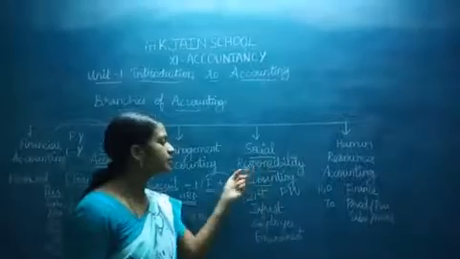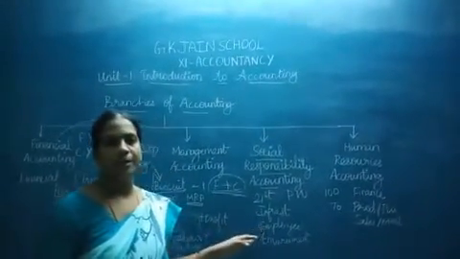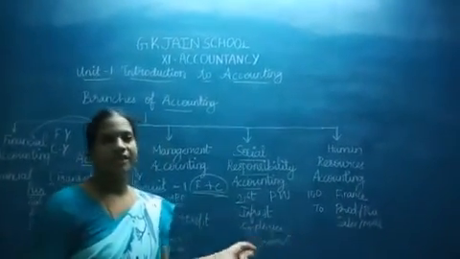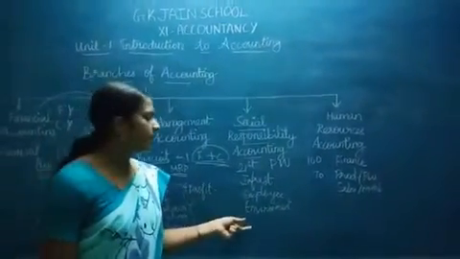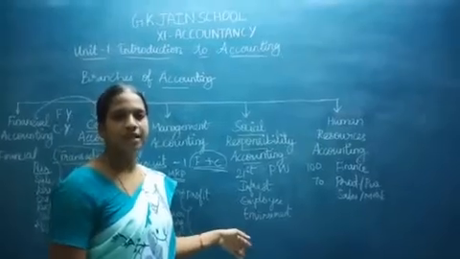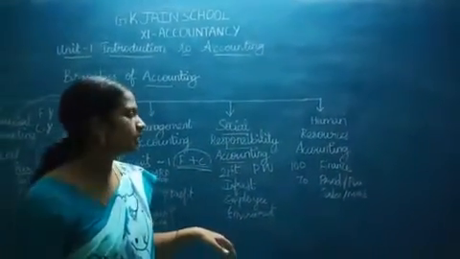Next is social responsibility accounting. Social responsibility accounting came only in the 21st century. It is related to public welfare or social welfare, such as infrastructure, employee benefits, or not creating environmental pollution, whatever expenses they make. All those accounts come under social responsibility accounting.